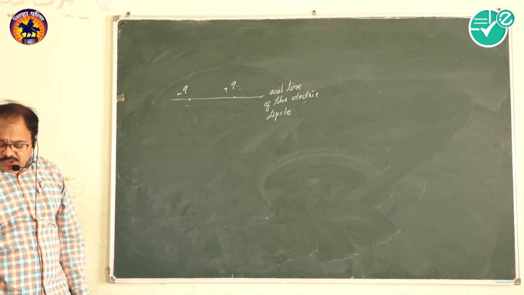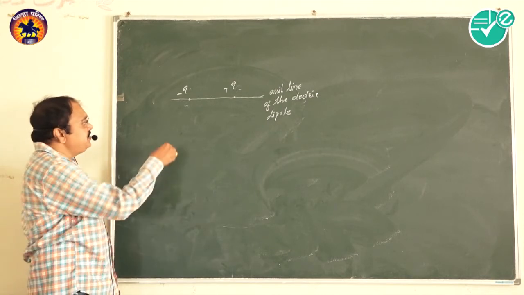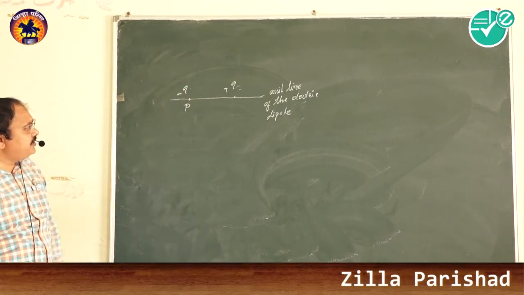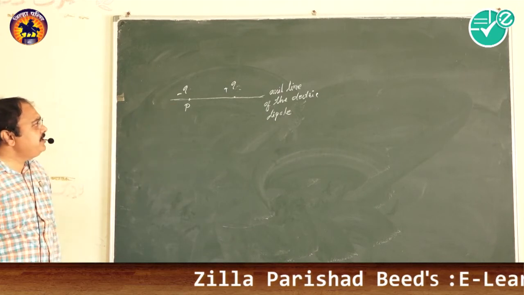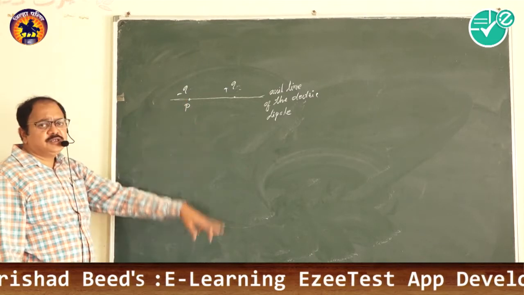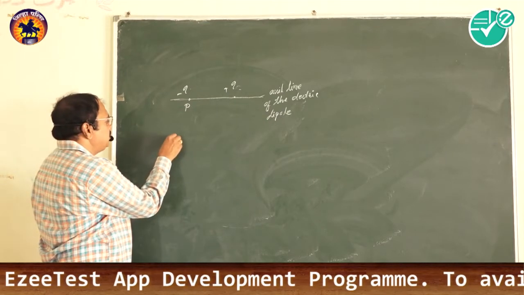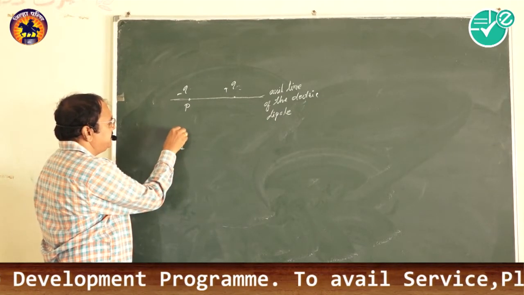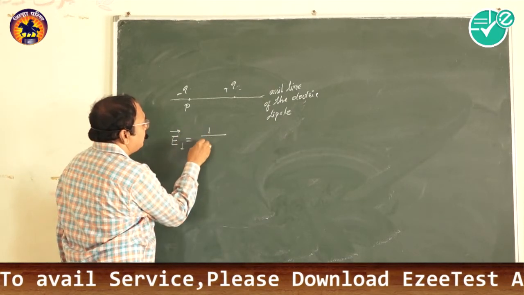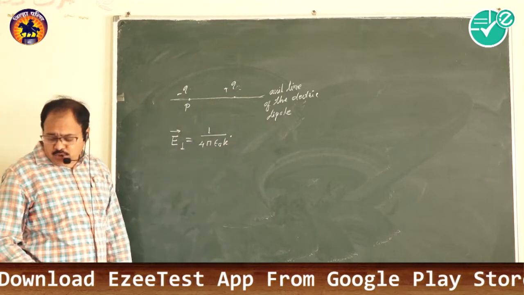We have to calculate the equation for that. For point P, E1 is the electric intensity at point P. Suppose here is point P, and we have to calculate the electric field intensity at this particular point, and P has a charge minus Q. So according to the definition of electric field intensity, vector E1 equals 1 upon 4 pi epsilon 0 k into Q1